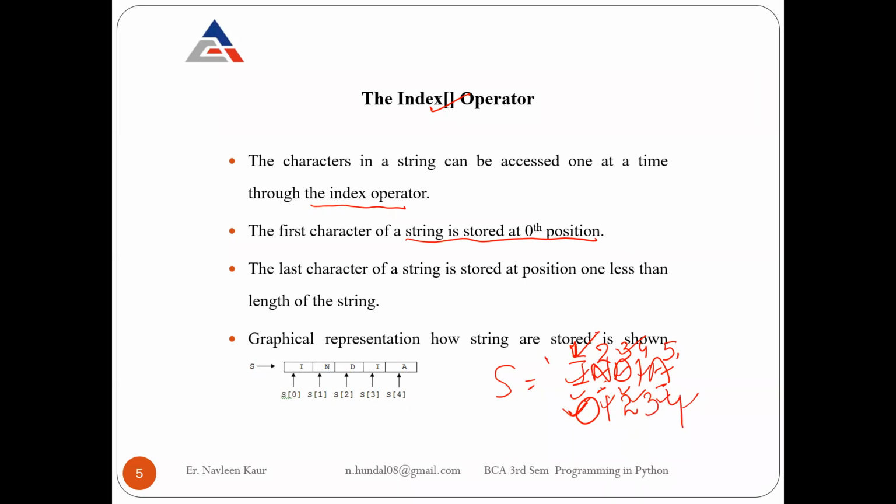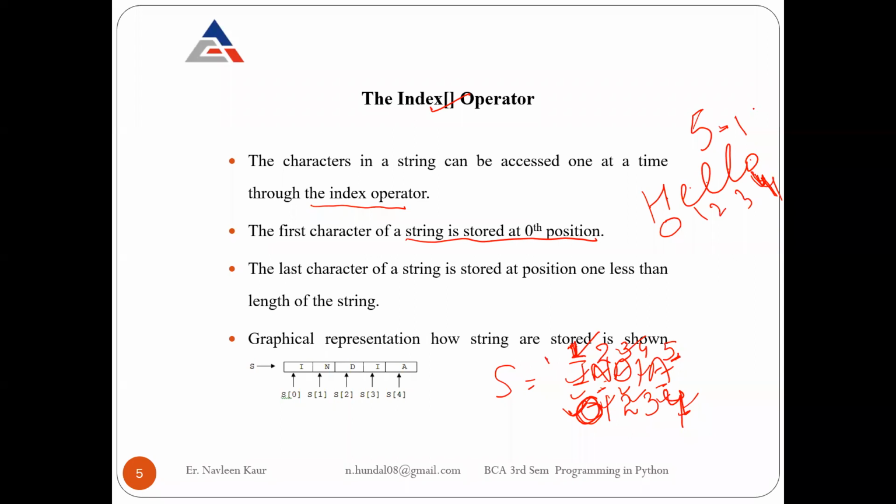So instead of starting them from first, you have to say that you are starting them from 0. That's the only difference. So you start them from 0, and the last character will always be at 1 less than the length of the string. Let me explain again: suppose this is a string, and it has a total of 5 characters in it: 1, 2, 3, 4, 5. If I start the positioning from 0, first, second, third, fourth, then obviously the last element of your string will be at location length minus 1, right?